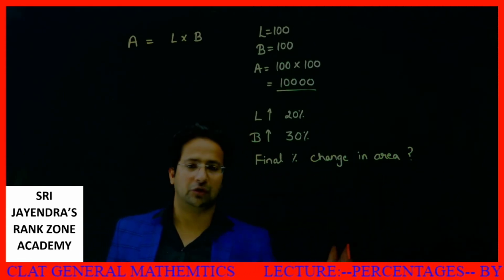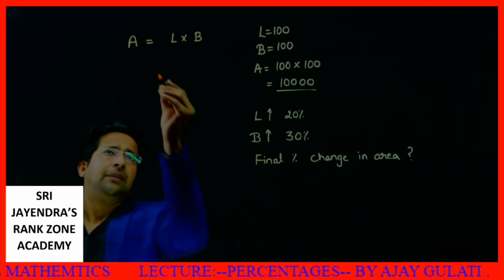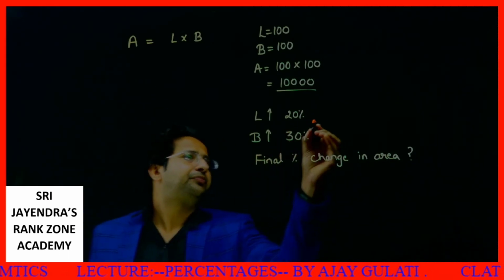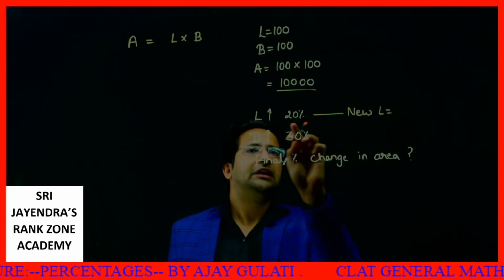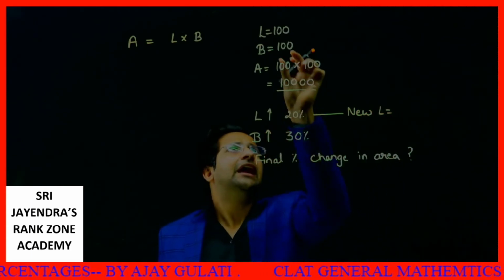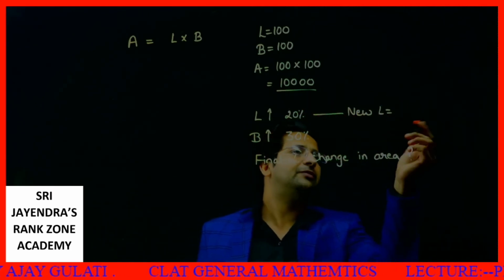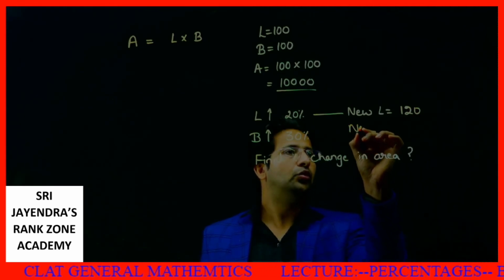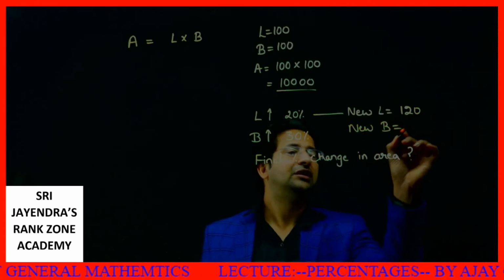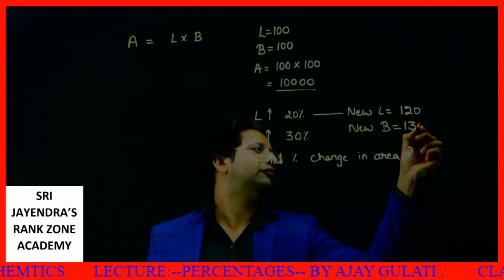How will you solve this particular thing? Look, now we have the new length. This has increased by 20%. For 100, 20% means 20 only. So 100 increased by 20% will give you 120. New breadth: this has increased by 30%, so it will become 130.